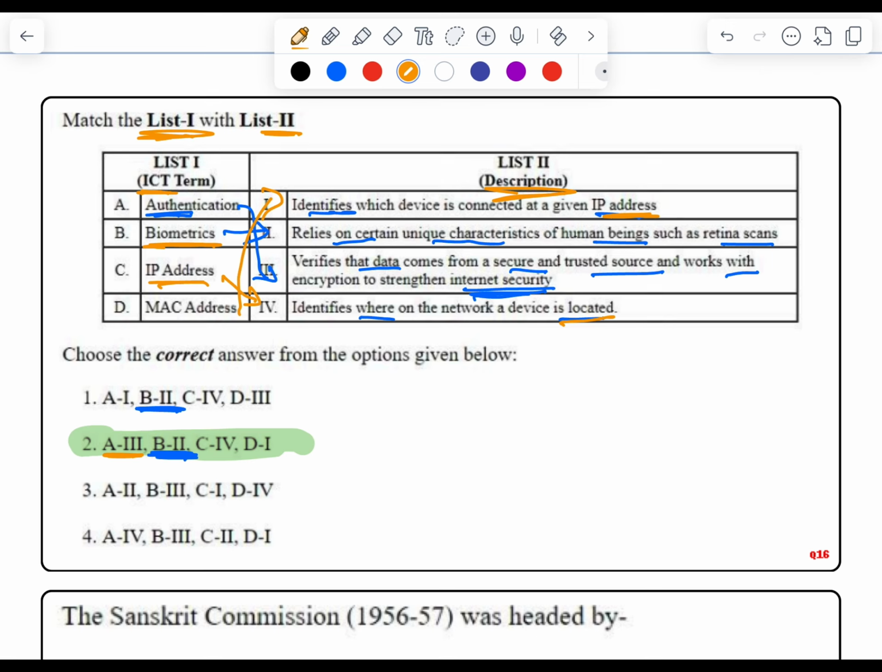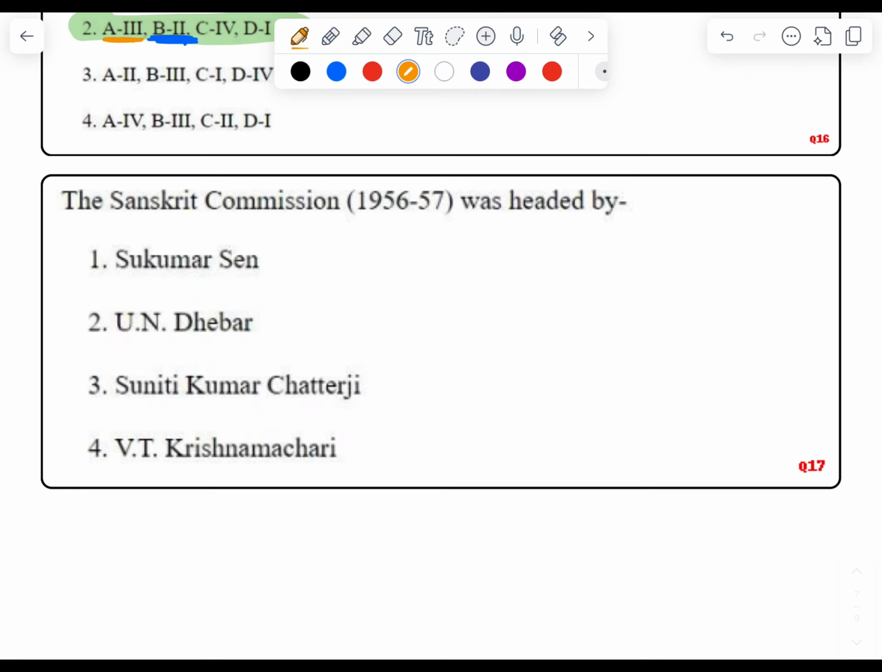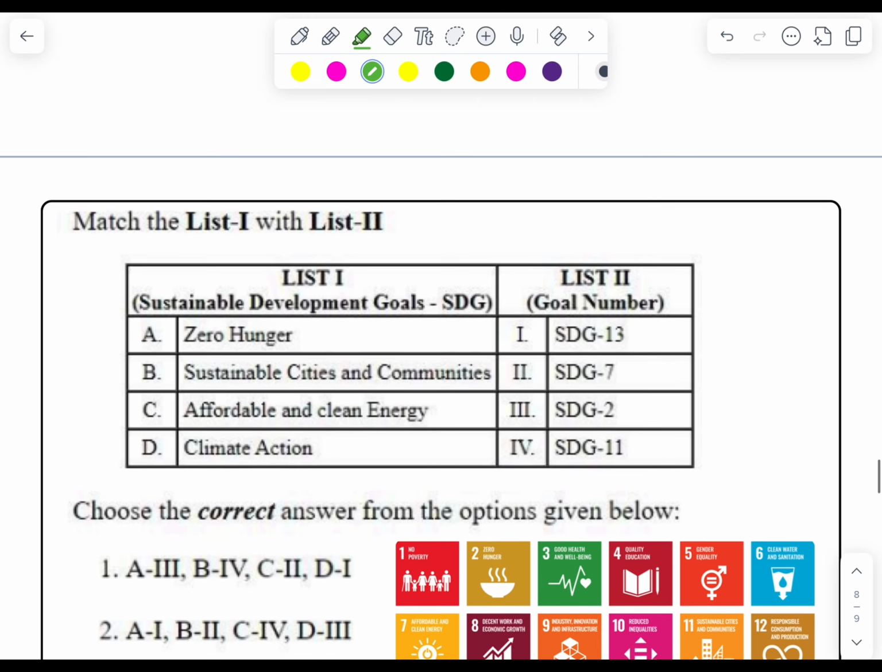Now moving to the next question. The Sanskrit Commission 1956-57 was headed by. The Sanskrit Commission was appointed by the Government of India for supporting and popularizing Sanskrit education, and it was headed by Suniti Kumar Chatterjee. Now moving to the next question.